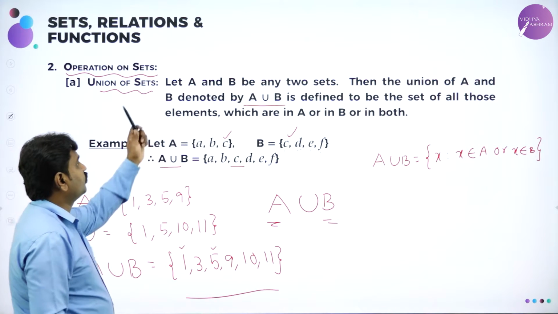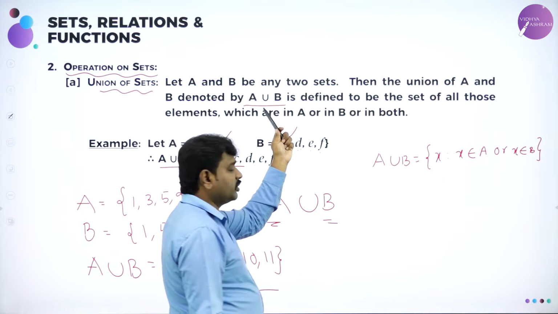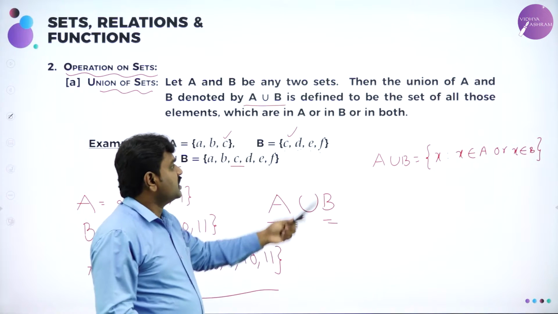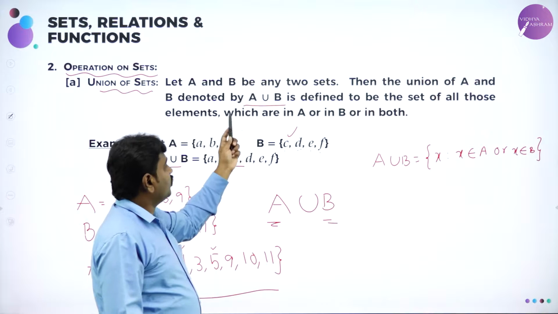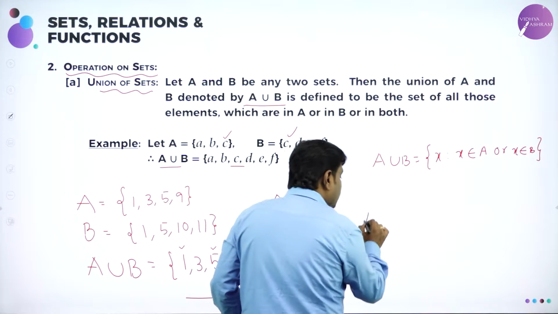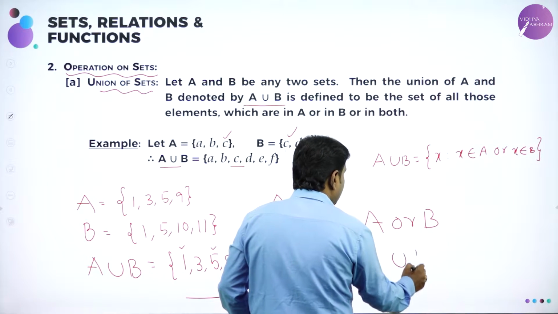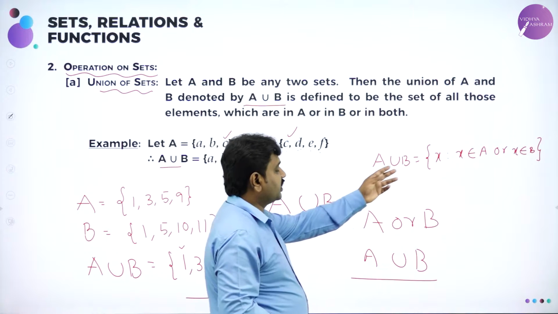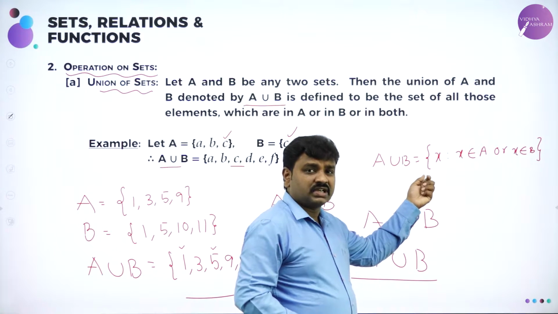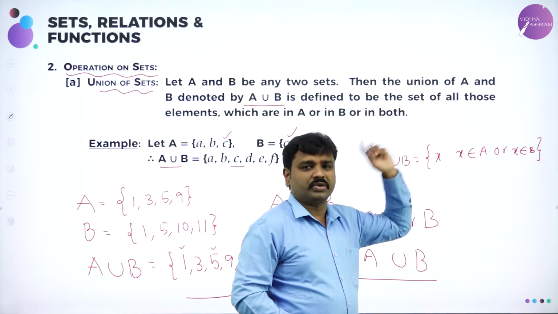So what is union of two sets? Let A and B be any two sets. The union of A and B is denoted by A union B, and it is defined as the set of all those elements which are in A or in B. And also remember, A or B means A union B. That's why I wrote the A union B notation like this. A union B is a set containing elements x such that x belongs to A or x belongs to B.